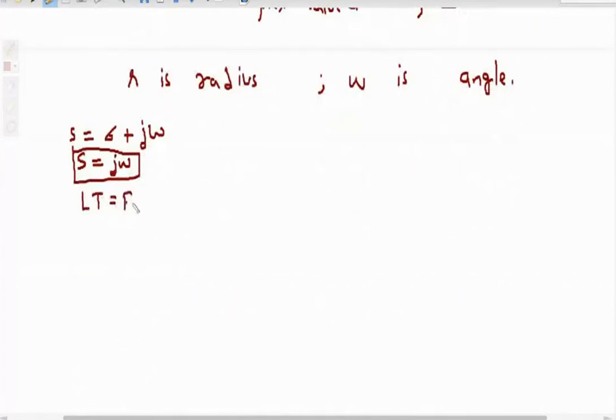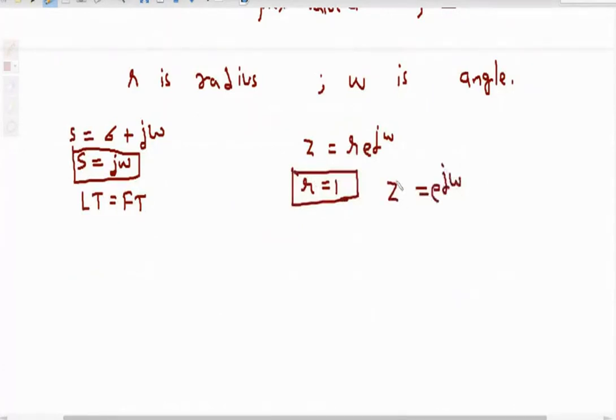Similarly, z is r e raised to power j omega. Whenever r equal to 1, that means radius equal to 1, z becomes e raised to j omega, and in that case the Z transform becomes the discrete time Fourier transform.